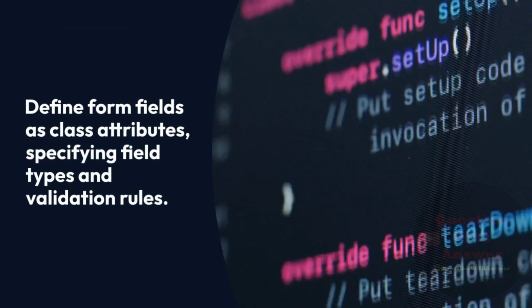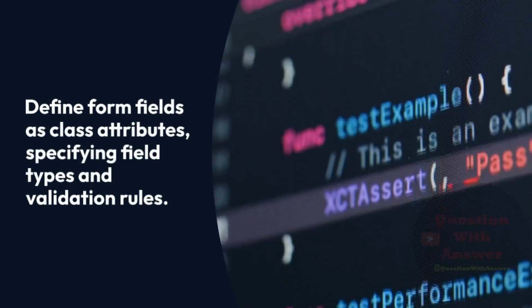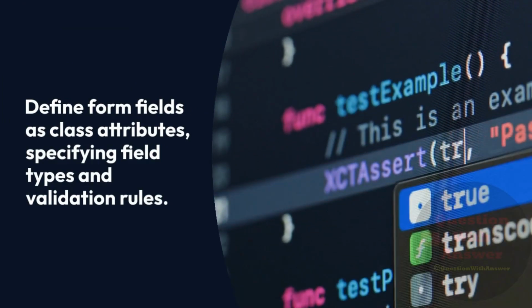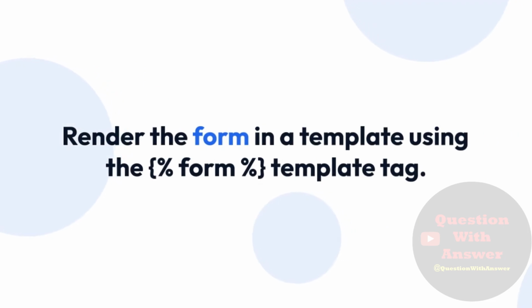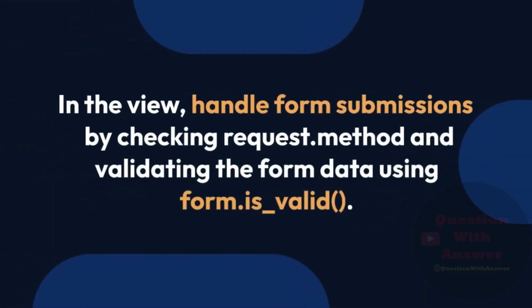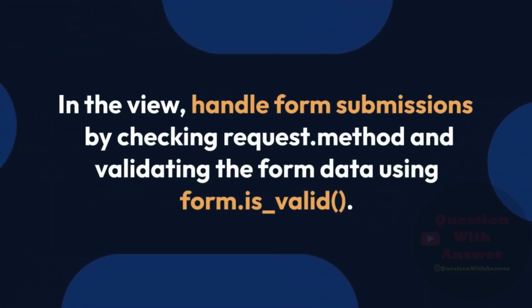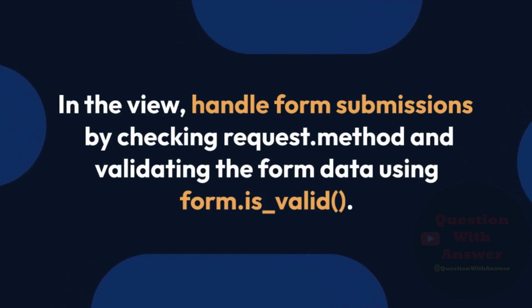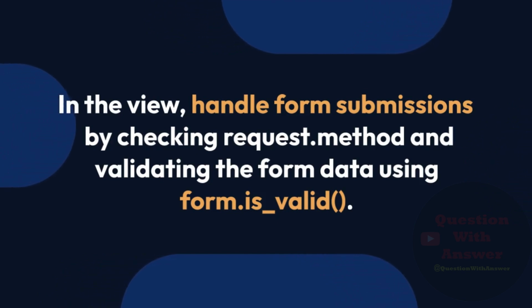Define form fields as class attributes, specifying field types and validation rules. Render the form in a template using the {{ form }} template tag. In the view, handle form submissions by checking request.method and validating the form data using form.is_valid().